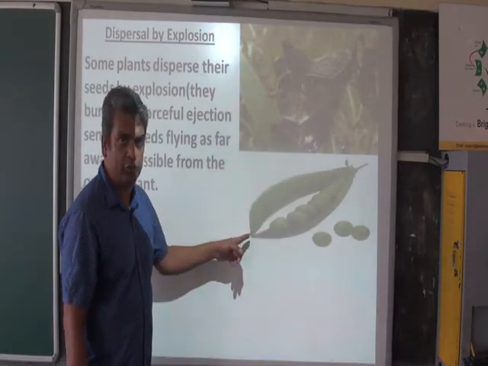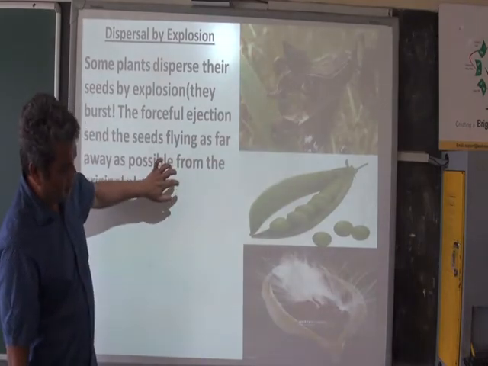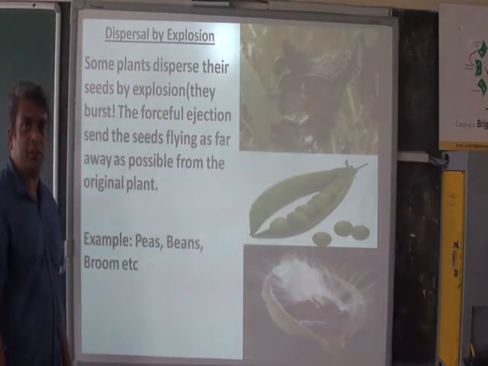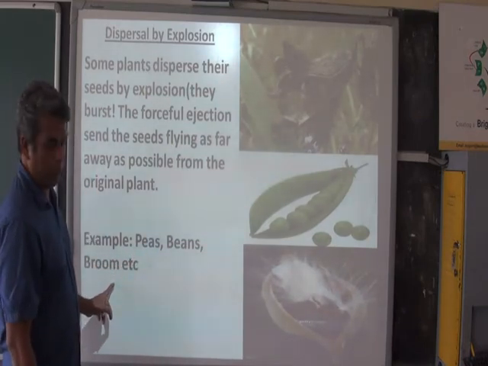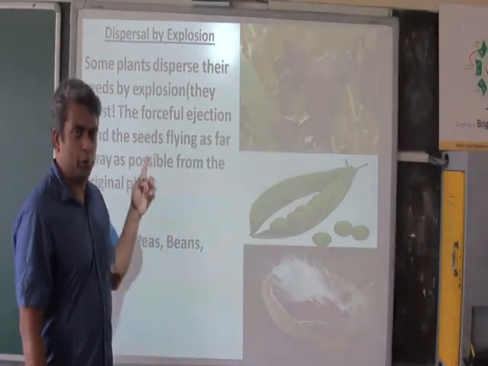You'll find peas also, and then you'll find another seed bursting open. So which type of seeds are dispersed by explosion? Peas, beans and broom. These are different types of seeds that are dispersed by explosion.